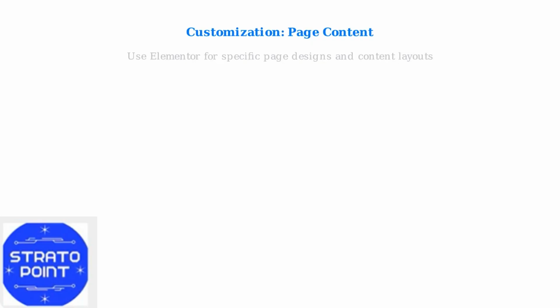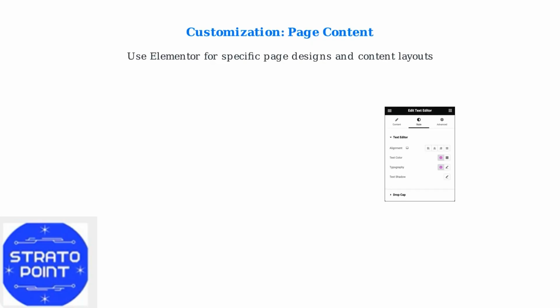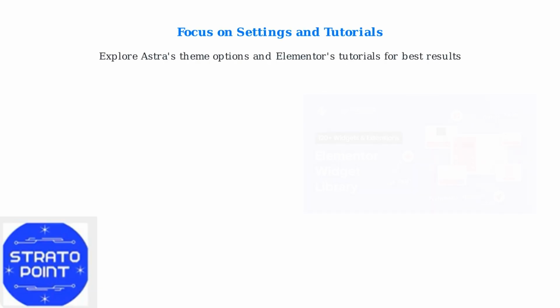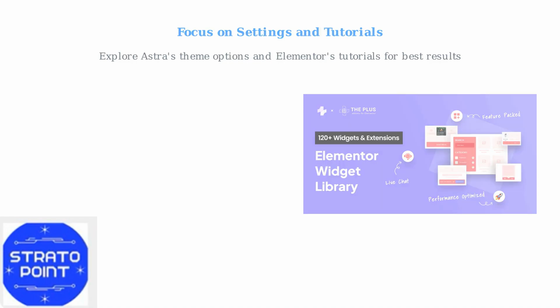For individual pages, use Elementor's editor to customize specific content. Adjust text styles, colors, and layouts as needed. To get the most out of this setup, dive into Astra's theme settings and use Elementor's tutorials. They provide guidance for advanced features.